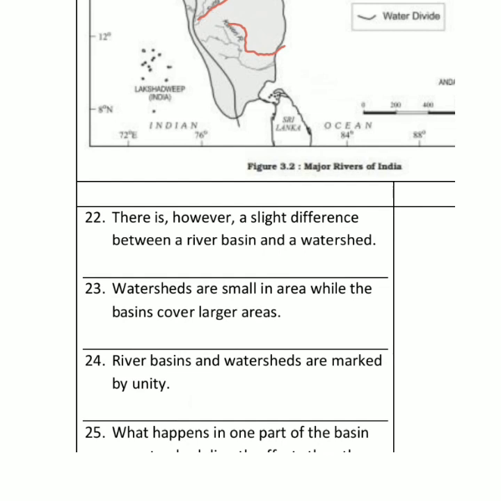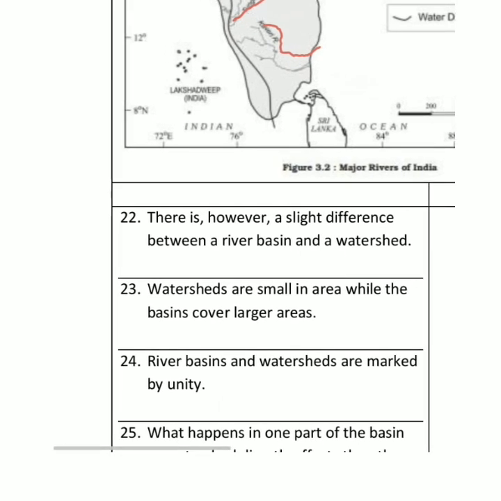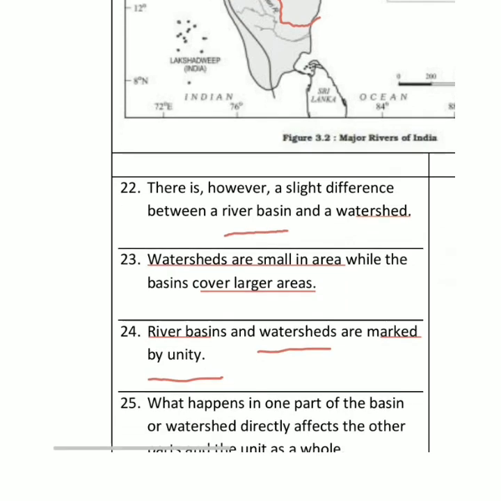There is a little bit of difference between river basin and watershed. हम लोगों को थोड़ा सा डिफरेंस आता है रिवर बेसिन और वाटरशेड में, राइट? What is the main difference? First, watershed is small in area, right? And whenever there is a river basin, it basically covers a very large area, right? So river basins and watersheds are marked. You cannot easily differentiate between both, कि कहाँ से river basin शुरू होगा और कहाँ से watershed शुरू होगा. Therefore they are marked by unity, right? That's the reason why they use this word in your book.